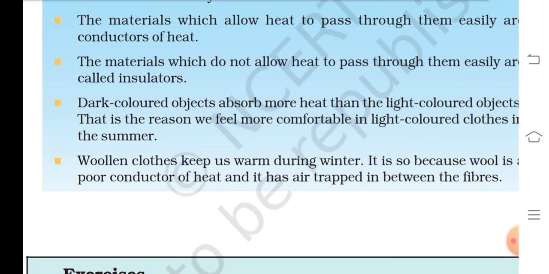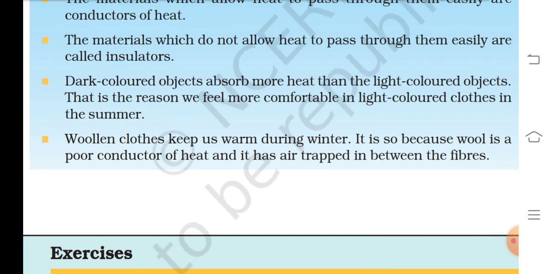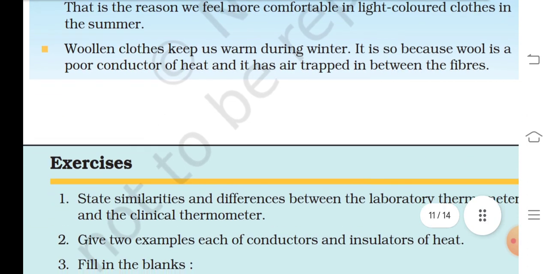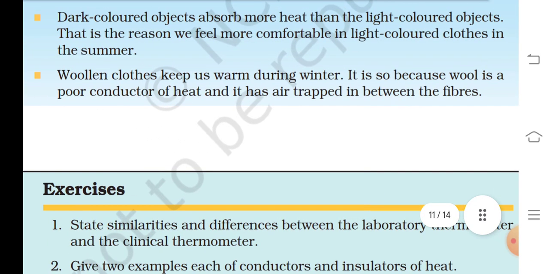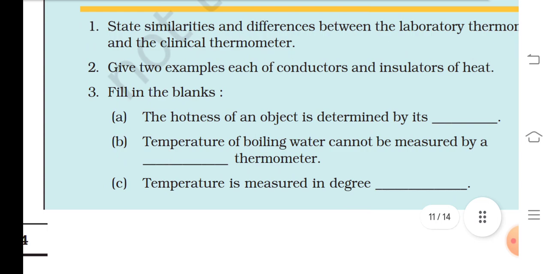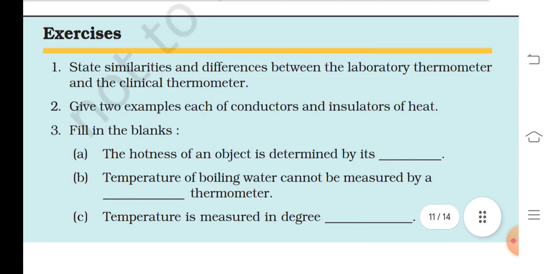Dark colored objects absorb more heat than light colored objects. That is the reason we feel more comfortable in light colored clothes in the summer. Woolen clothes keep us warm during winter. It is so because wool is a poor conductor of heat and it has air trapped in between the fibers. State similarities and differences between the laboratory thermometer and the clinical thermometer. Give two examples each of conductor and insulator of heat.